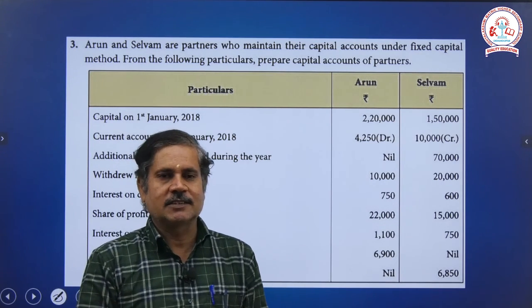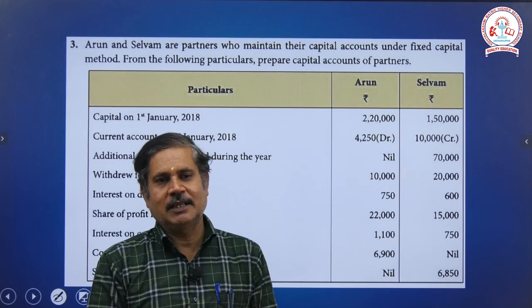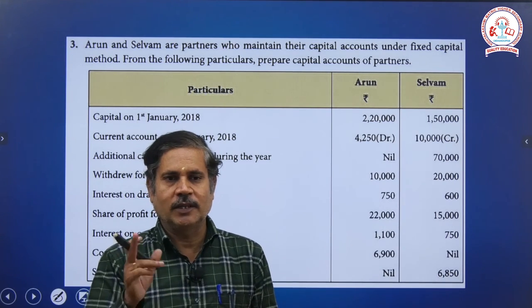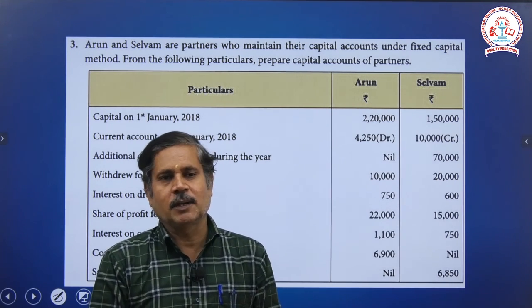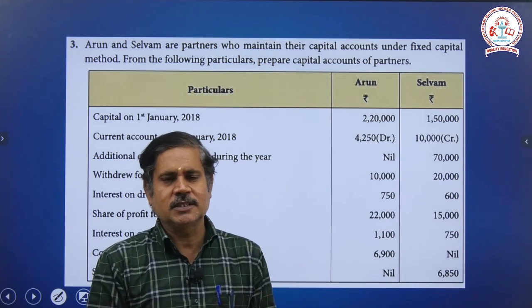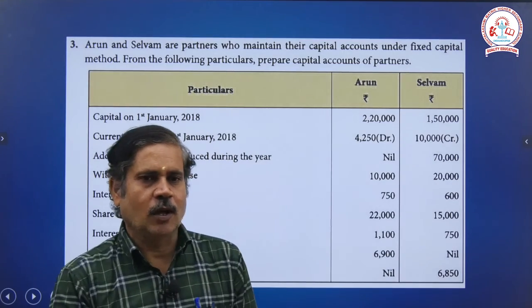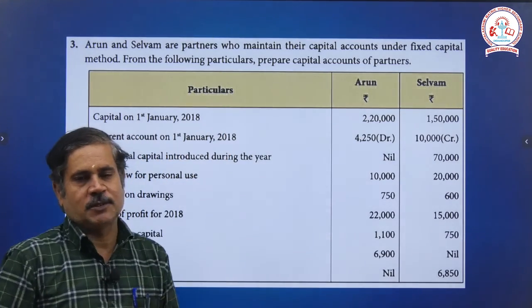And the second method is the fluctuating method. In this fluctuating method, we use only one ledger, including capital, additional capital, and any permanent withdrawal, in this topic of capital account. Okay. Now, we will see the sums.